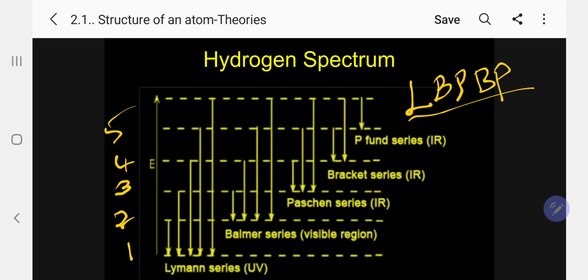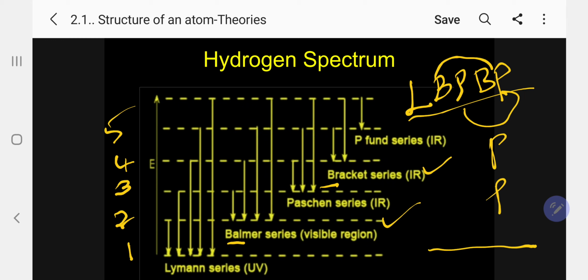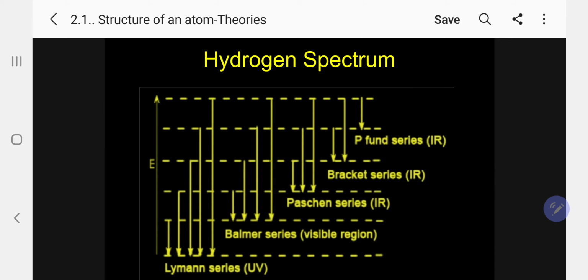So alphabetically A comes first, so Balmer is second. The next one is Brackett. The same way there are two P's. So again I will take P. Kindly follow. First one Paschen, then the last one, Pfund, at the top. So if you are able to memorize L, Low BP, you are able to draw the diagram in the examination. From that you can calculate everything. Please remember this hydrogen spectrum.